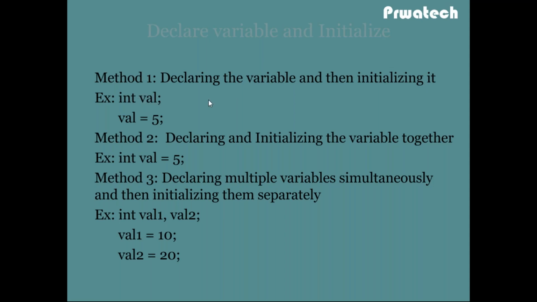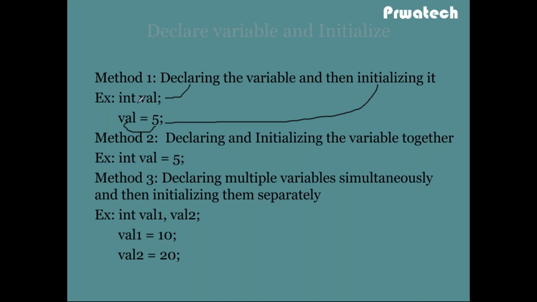This is the declaration. Then the value of 5 is assigned to val. So this is the declaration and this is the initialization, right?